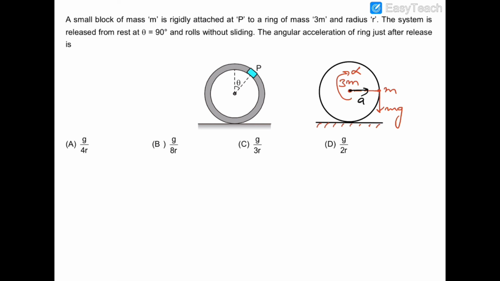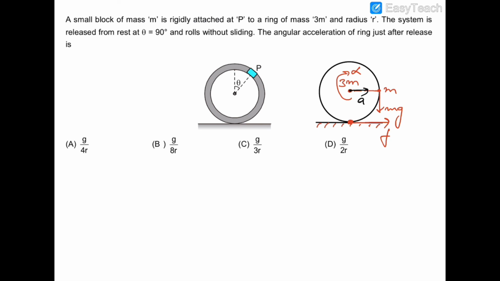And the friction of the ground would be acting in the forward direction, which would initiate this ring to move in the forward direction with an acceleration of a. So this friction is helping this ring to move forward with an acceleration of a, and this torque of mg is helping the ring to rotate about the center in the clockwise sense.